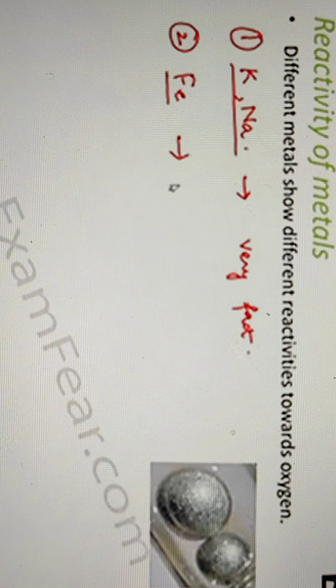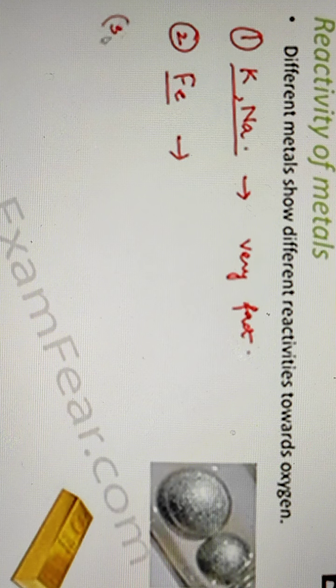Now you take the example of another metal like iron. In the case of iron, it does not burn on heating. Iron itself doesn't burn when heated. When you are heating, you are basically supplying oxygen, so it is the reaction with oxygen. But if you take iron filings, that is small powdery iron, they burn when sprinkled on fire. So iron and iron filings behave in different ways when heated.